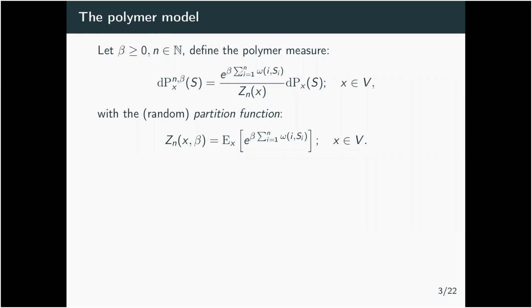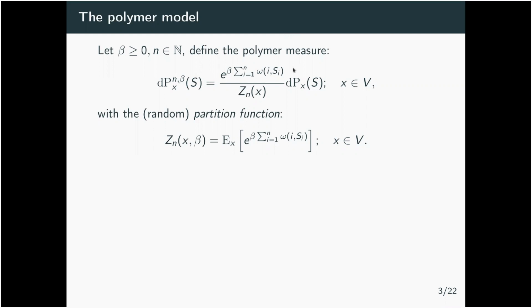It gives a reward for walks that visit places of the graph where the omegas are quite large. And we tune this reward by a parameter beta. So the higher the beta, the higher the reward is to go to large values of the field omega.